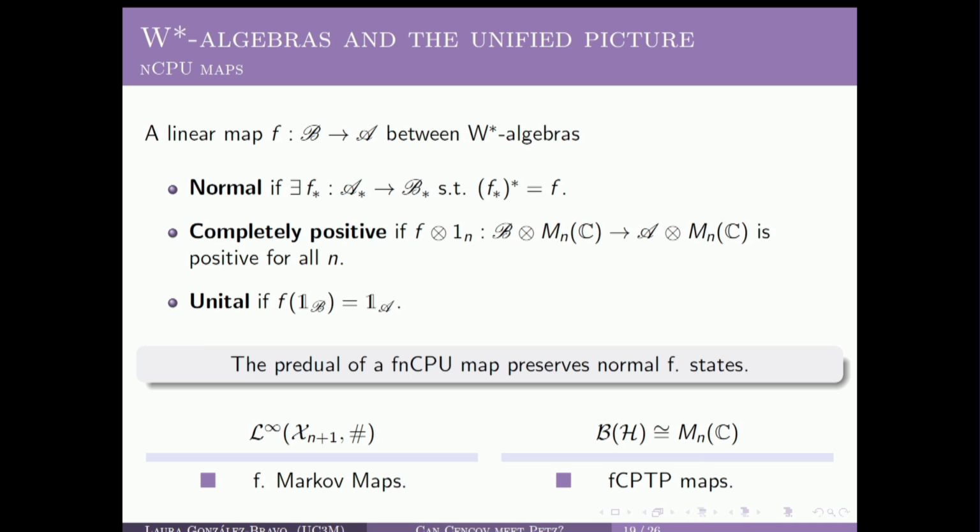Okay, so therefore, in this algebraic context, it will be natural to ask for the invariance, or monotone invariance, with respect to this kind of linear maps. Okay, so now, if we want to propose an algebraic framework for classical and quantum information geometry that encompasses Cencov and Petz problems, we will consider